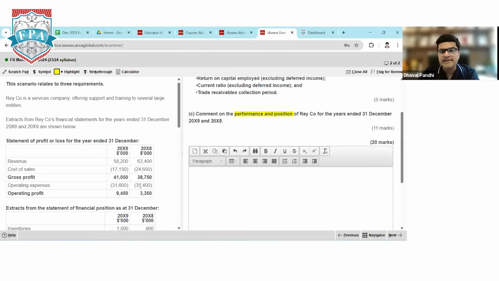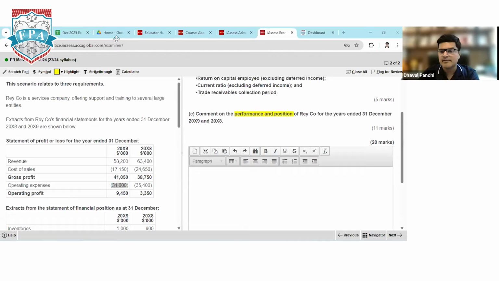See, operating expense last year was 35,400 and current year it is 31,600. It's declining, whereas your sales are going up. So we still require a breakup: how much salary was paid to the director last year, and how much is the saving the company is making in the current year? I hope this example is clear to everyone.